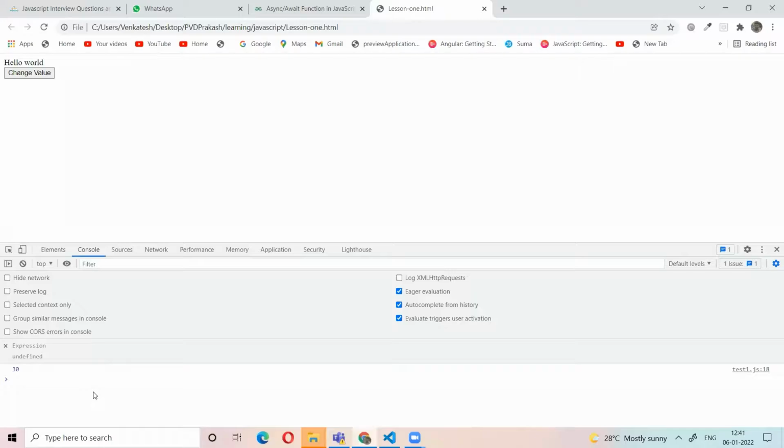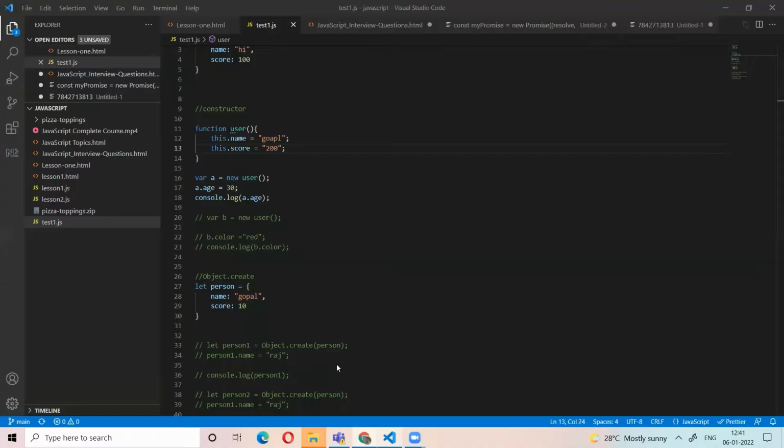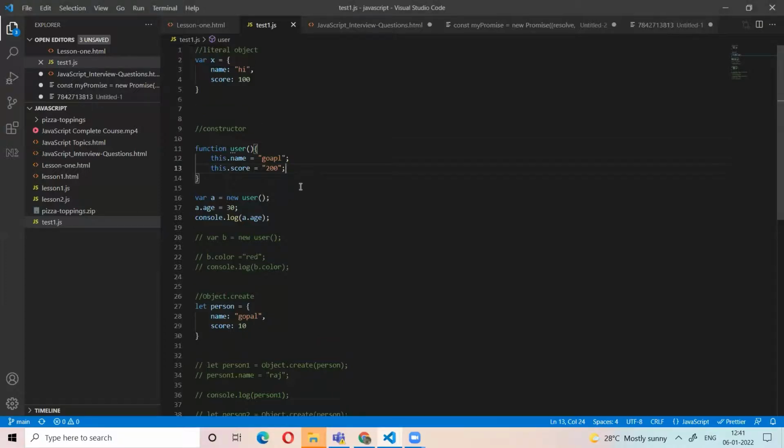30, right? Age is not in the user object, but it gives the age as 30. Why? The age property is not there, right? Do you understand?